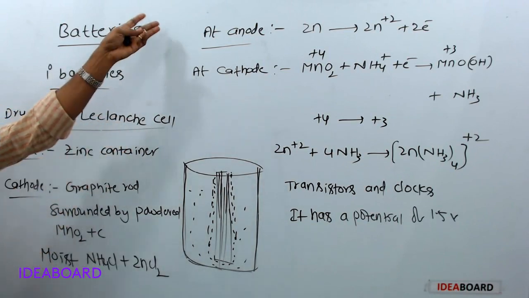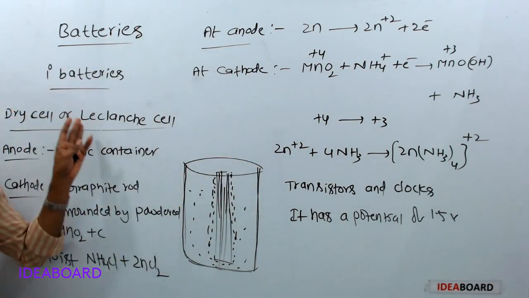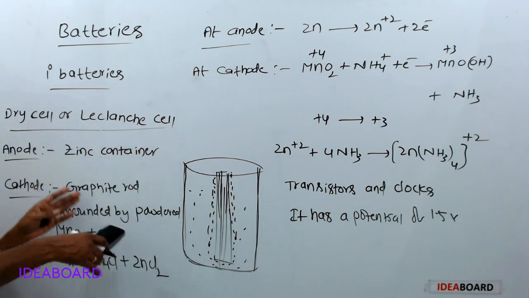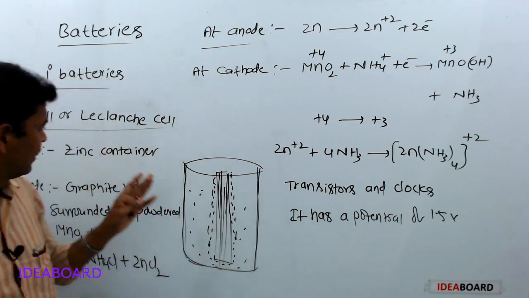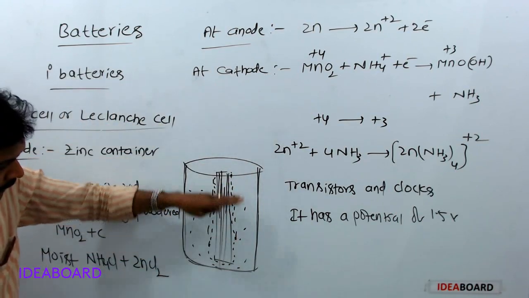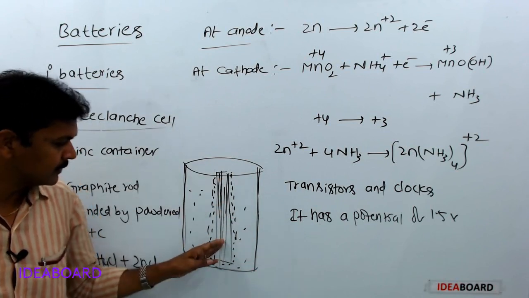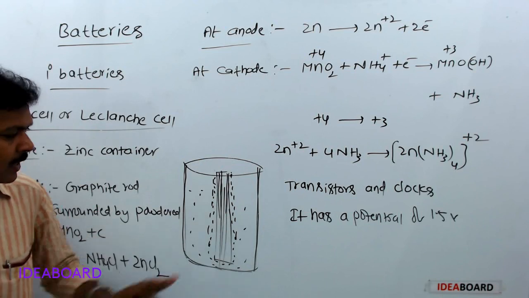Here everything is almost memory based, you should remember everything. In the dry cell or Leclanche cell, the anode is the zinc container. One graphite rod is immersed into that zinc container. It acts as the cathode, which is surrounded by powdered manganese dioxide and carbon.